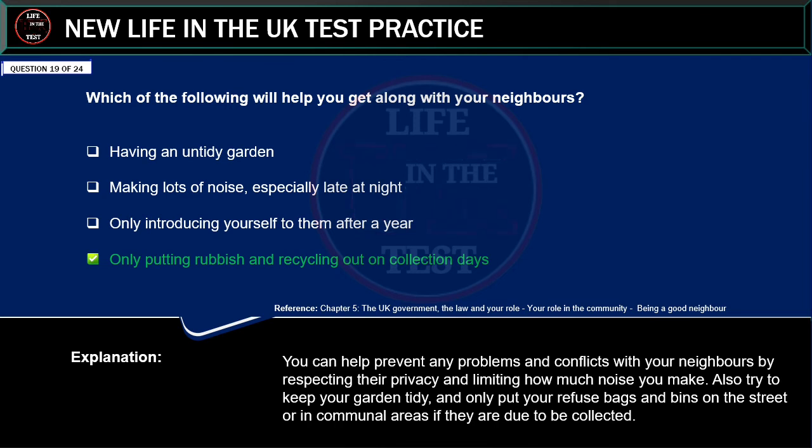Explanation: you can help prevent any problems and conflicts with your neighbors by respecting their privacy and limiting how much noise you make. Also try to keep your garden tidy, and only put your refuse bags and bins on the street or in communal areas if they are due to be collected.